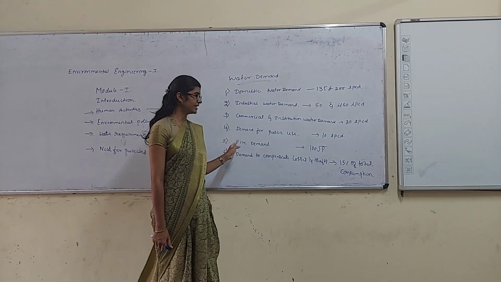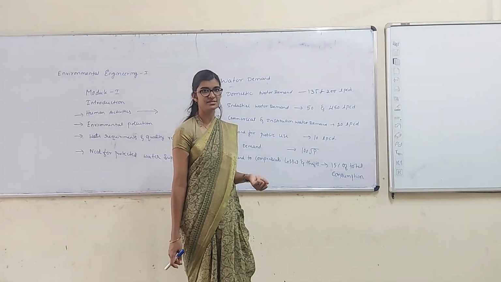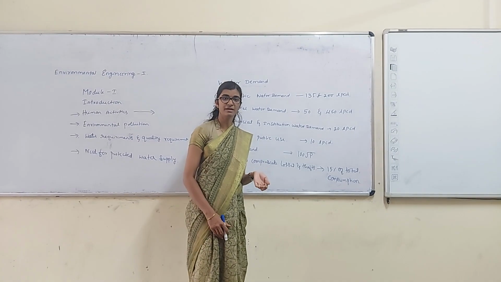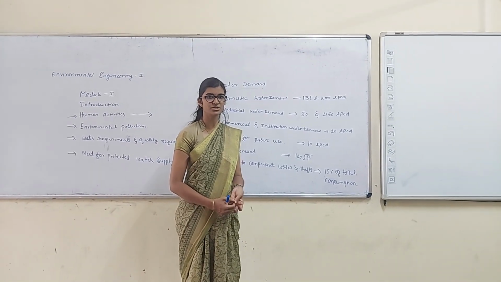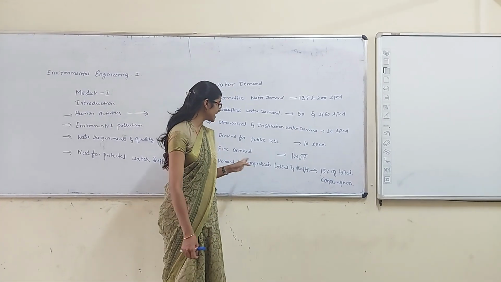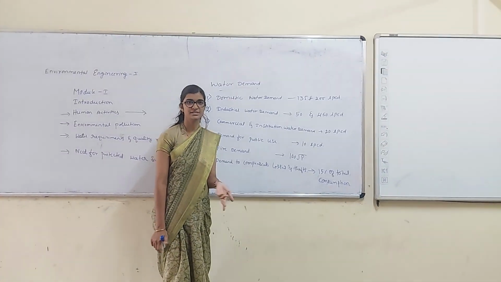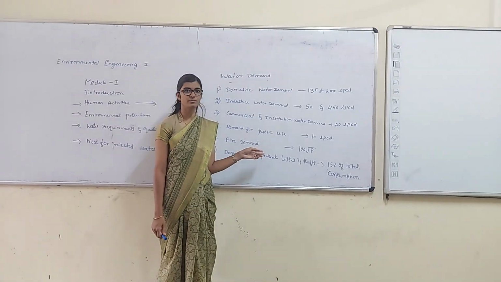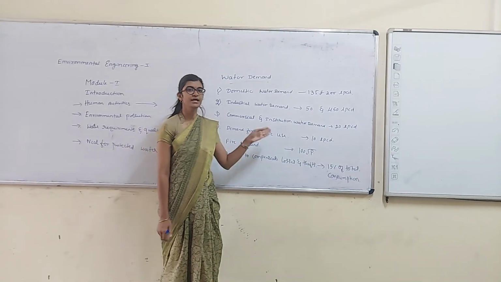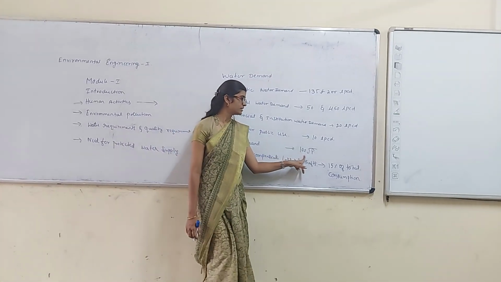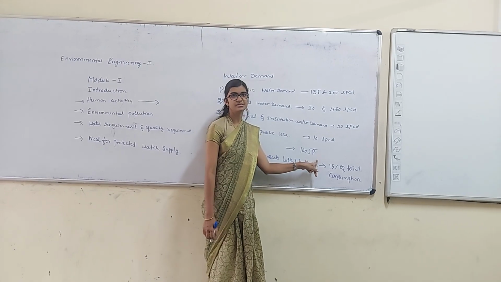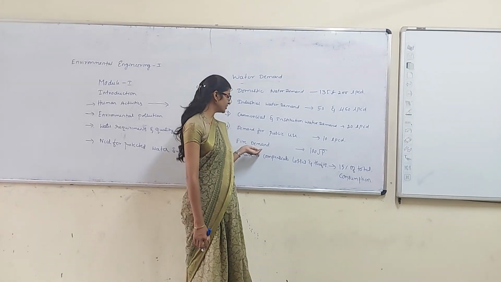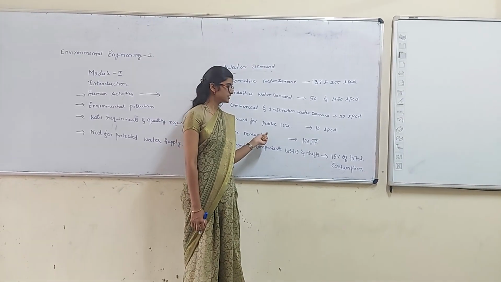Then fire demand. During emergencies and accidents in the cities, we require fire extinguishers, where a lot of water is to be discharged. That is calculated based upon the population and the area of the city. For a population of 50,000 or more, it is calculated by the formula 100 into root P, where P is the population of the city. Based upon this formula, the quantity of water required for fire is calculated.